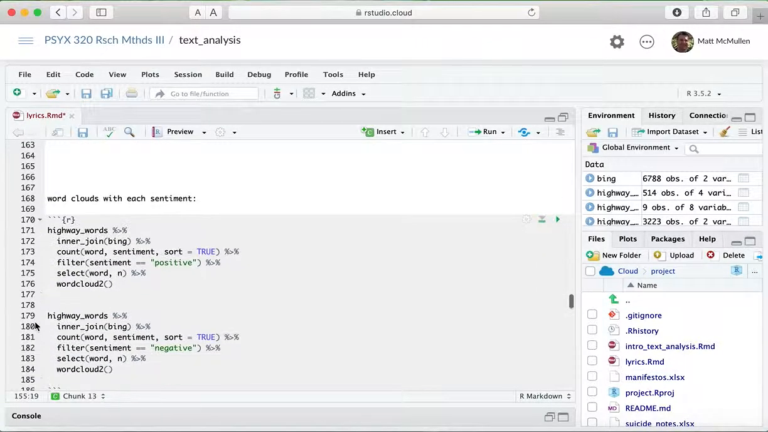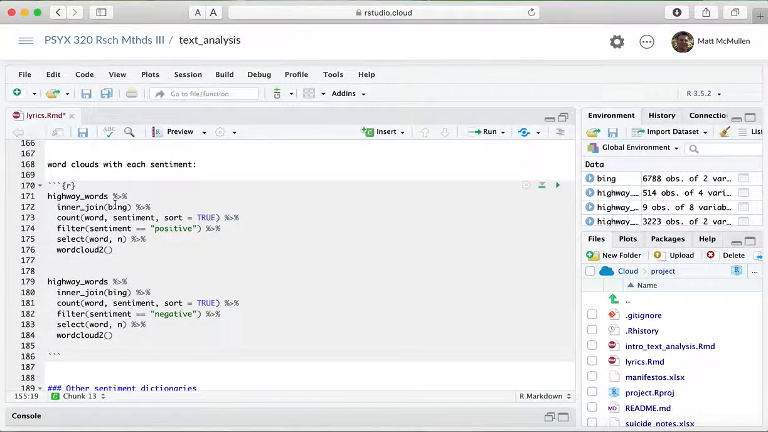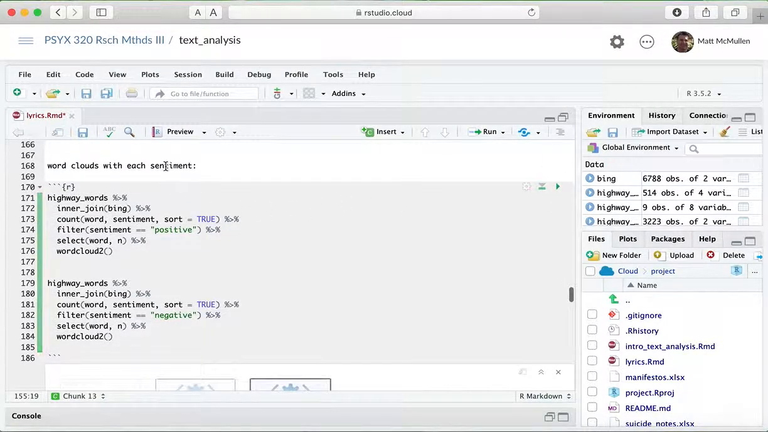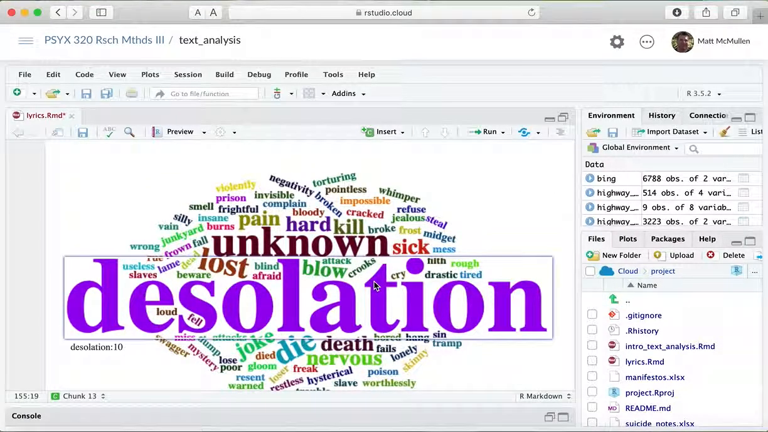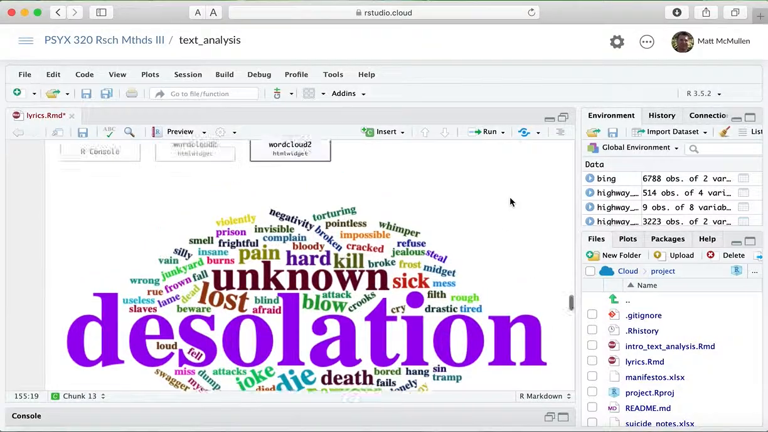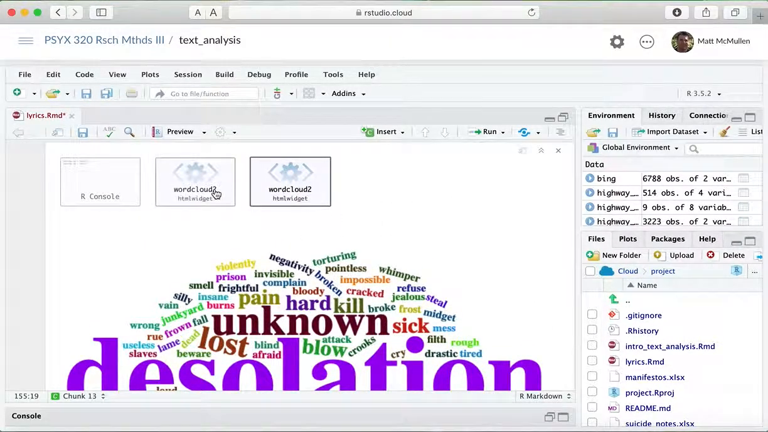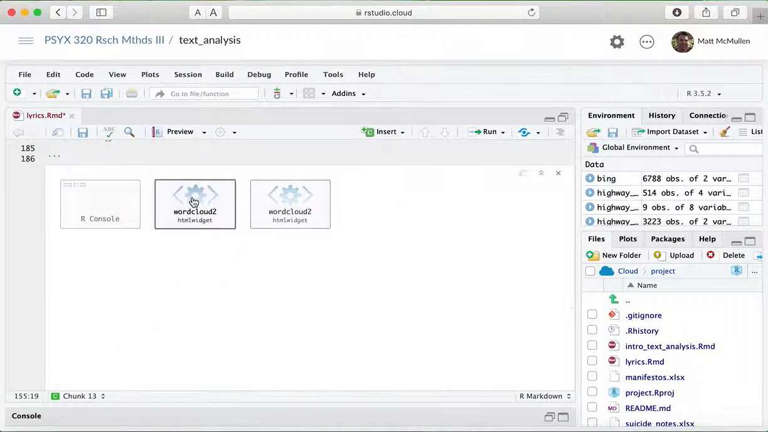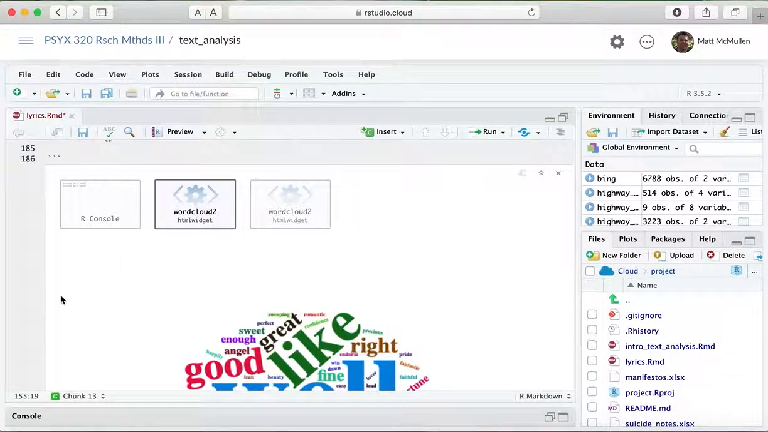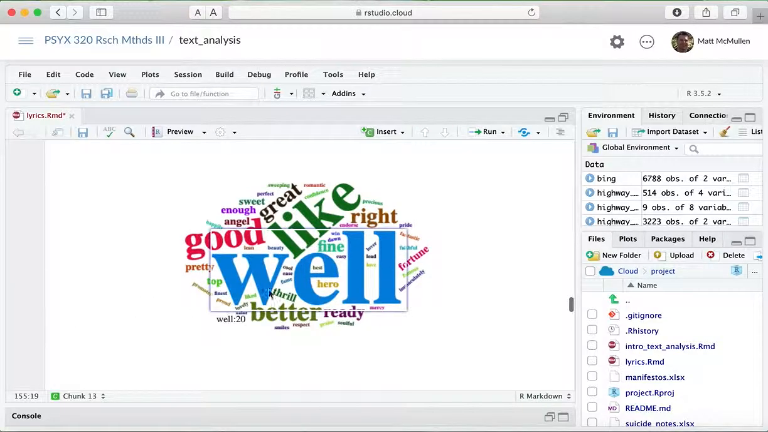And we can even do a word cloud for each of the sentiments here. I just did this to show you another way of doing the same thing as above, but this time with a word cloud. The word desolation is so long that it really sticks out there. But those are all the negative words in the album. You can see pain and lost and death and die. And then here are the positive ones. If you click on these, you can see the different things that it did. So there are the positive ones: good and well and like and great, and angel.